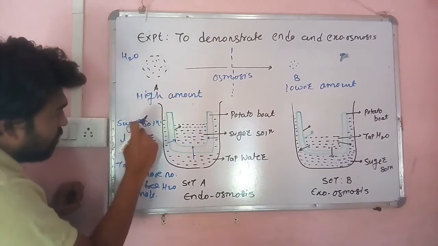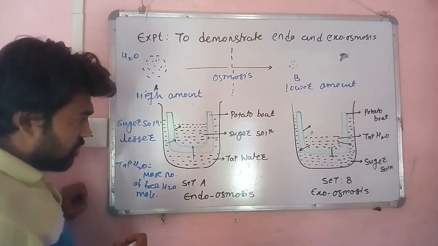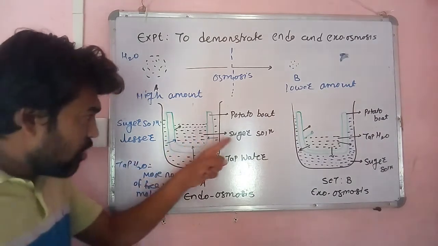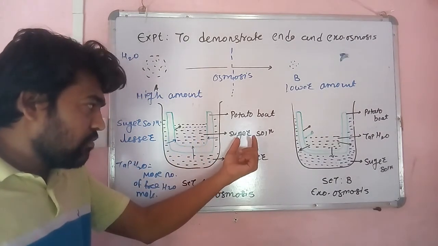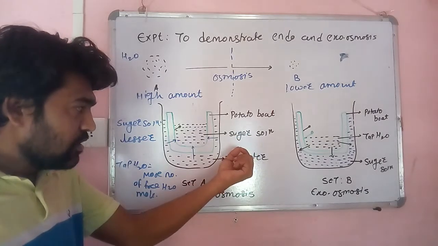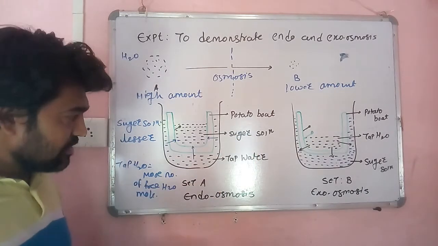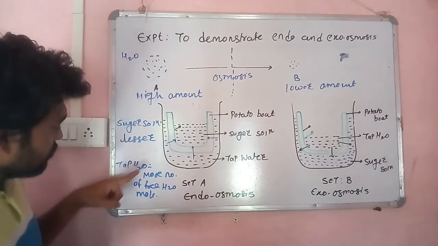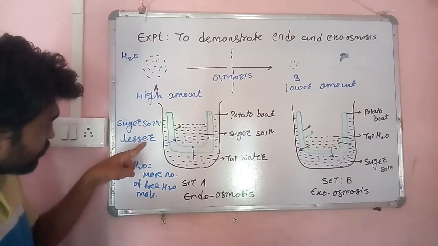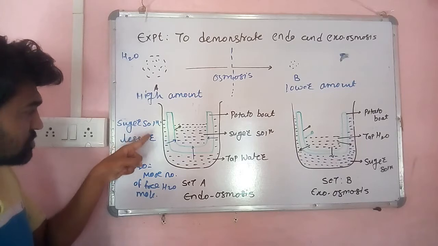Because some of them are engaged with the bond formation with the sugar. Because we have made a sugar solution by adding a sugar molecule in tap water. Is it right? So the tap water is the same here also, here also. But due to the addition of sugar, some of the tap water molecules get engaged in a bond formation with